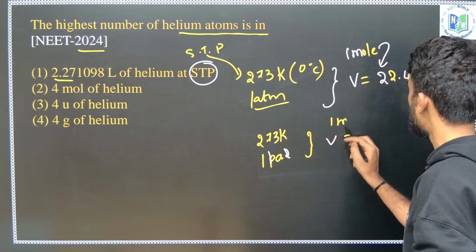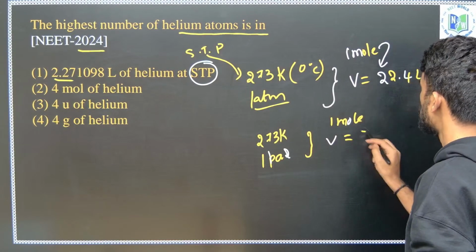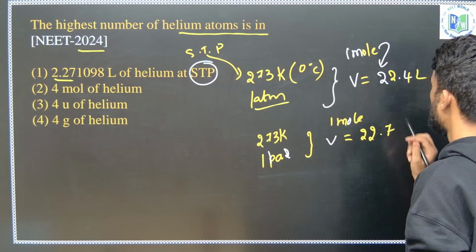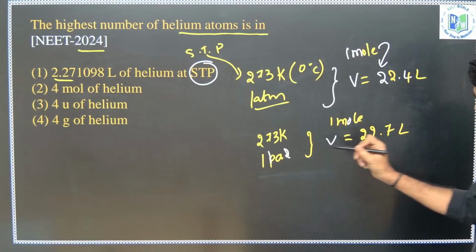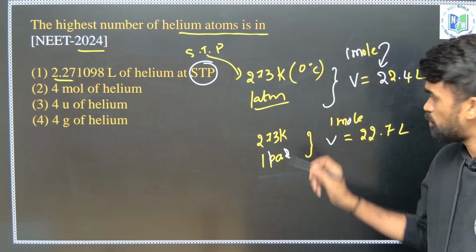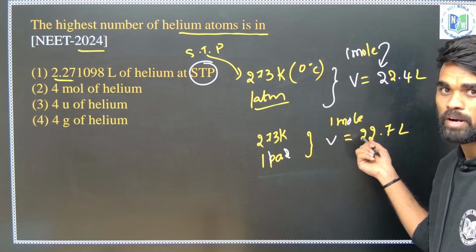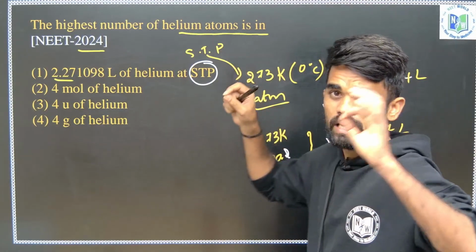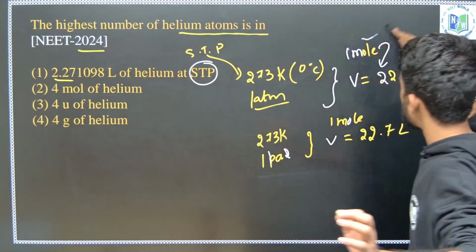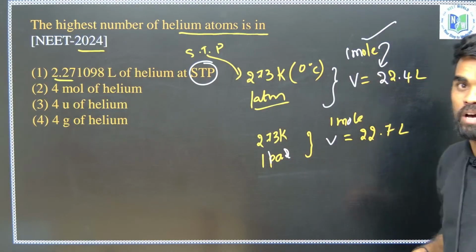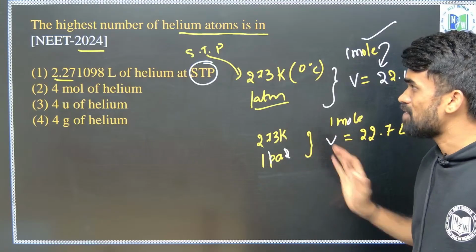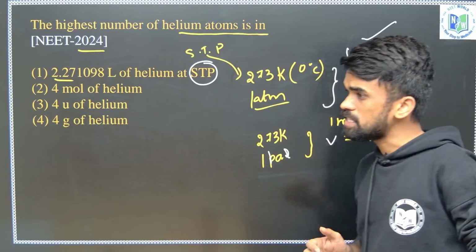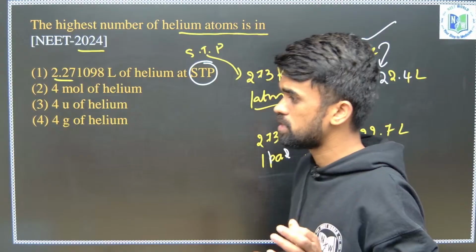So here 1 mole of the substance occupies 22.7 liters. So just by changing the pressure a little, the occupied volume also changed. It means the pressure and temperature have to be mentioned, then only we can express the volume occupied by 1 mole of substance using this Avogadro's hypothesis. So what is this called? Avogadro's hypothesis we can say.